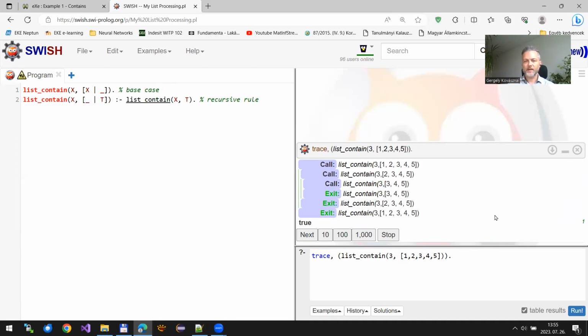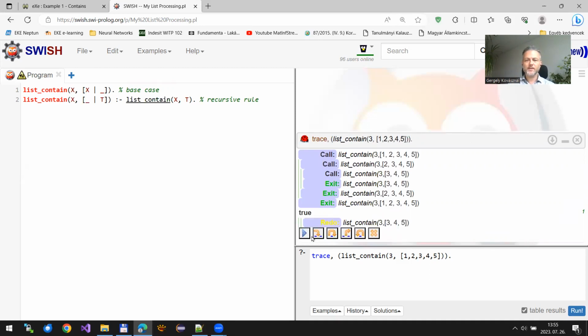I'm done. Am I? No, because the Prolog interpreter keeps going. It does backtracking. So if there is another trace, then it will follow it. So this is what is going on.